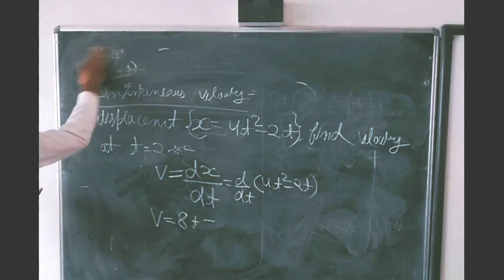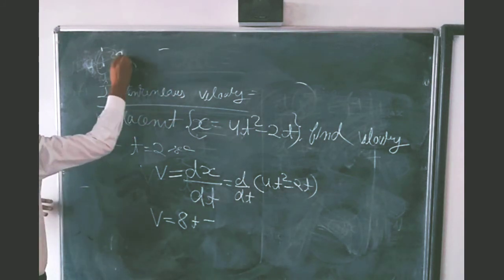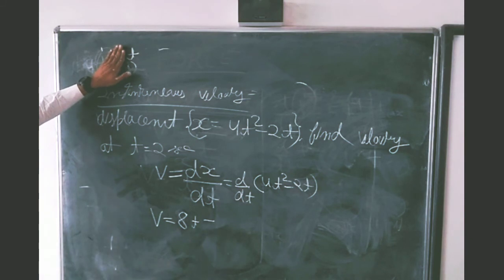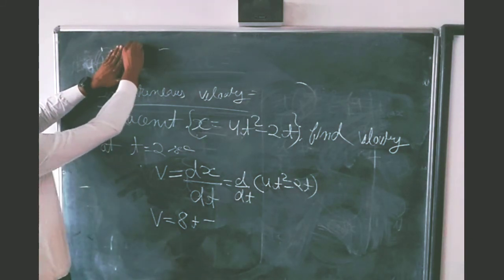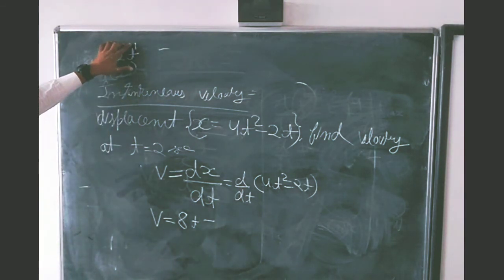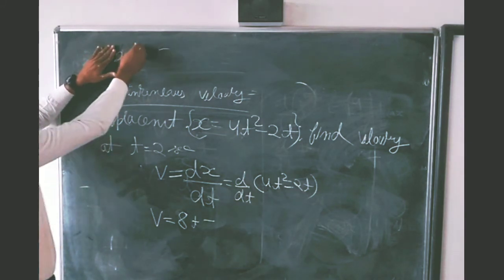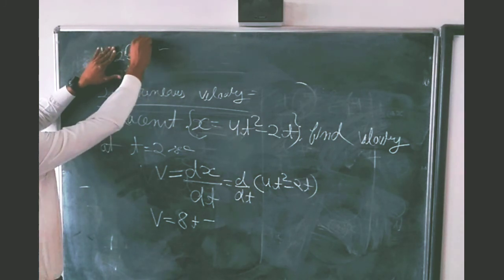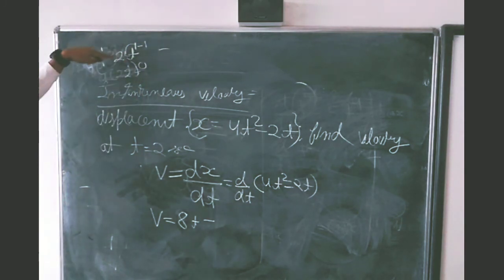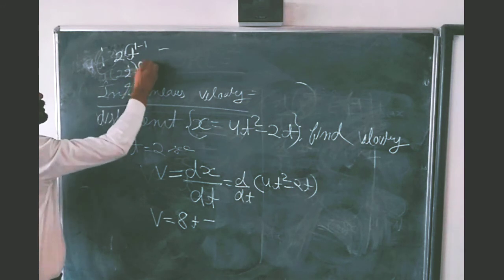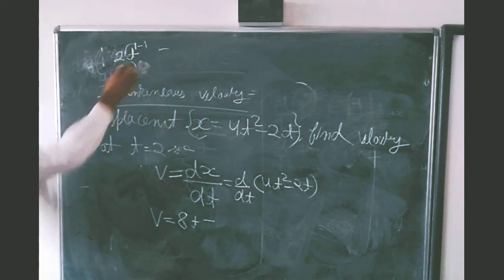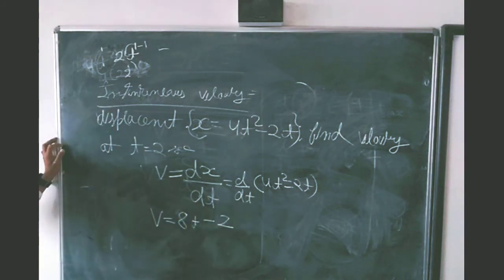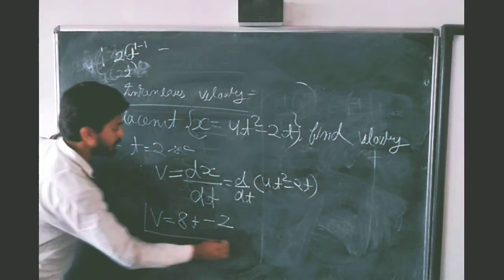Now it's time to solve 2t. Here 2 is a constant, but t has a power of 1. When you put this power in front, this will be 2t, and subtract 1 minus 1, it will be 0. Whenever the power is 0, this will be equal to 1. Then the value of this 2t is 2. This is the velocity.